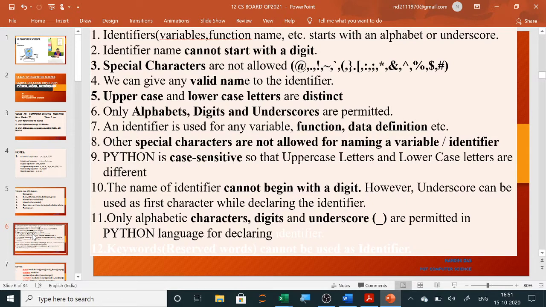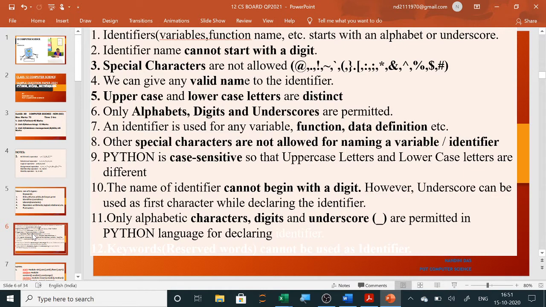So here, identifiers are the variable names, function names, etc. They start with an alphabet or underscore. An identifier name cannot start with a digit. Special characters are not allowed. We can give any valid name to the identifier. Uppercase and lowercase letters are distinct. Only alphabets, digits and underscores are permitted.